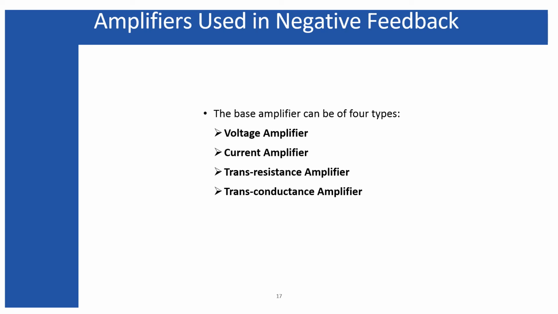So as we have seen, the four types of feedback topologies use four different types of amplifiers: voltage amplifier, current amplifier, transresistance amplifier, and transconductance amplifier. Therefore, before going to study the feedback network, we have to understand the properties of these four amplifiers.